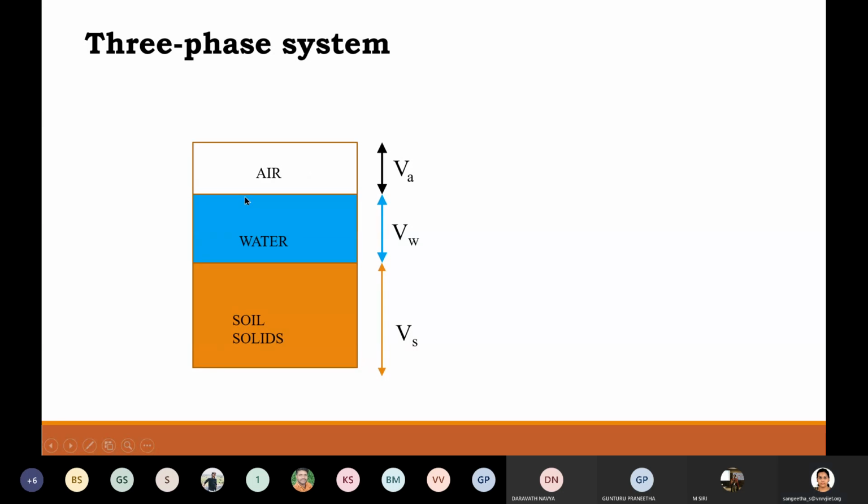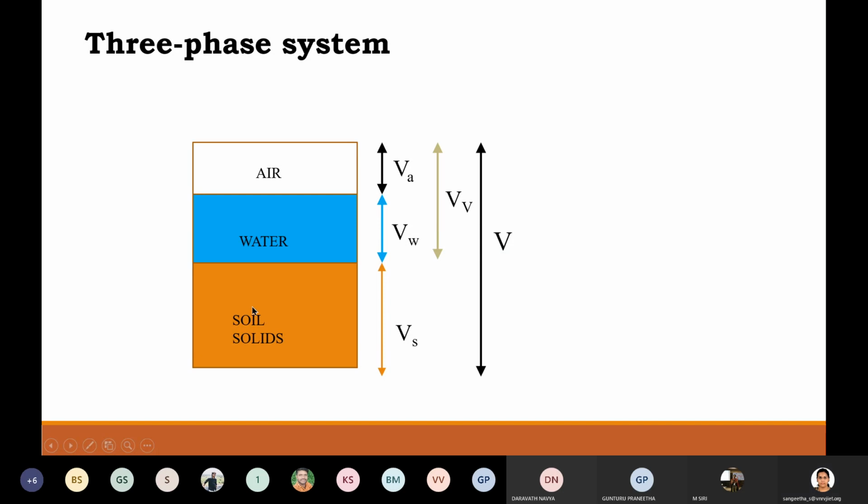Okay, and see here the volume occupied by water and the volume occupied by air together forms the volume of the void spaces. Actually the void space volume is occupied either by air or by water, right? So sum of these two volumes gives me volume of void spaces created, right? And V indicates the volume of whole system, right?